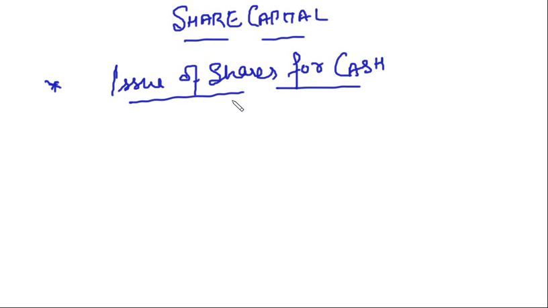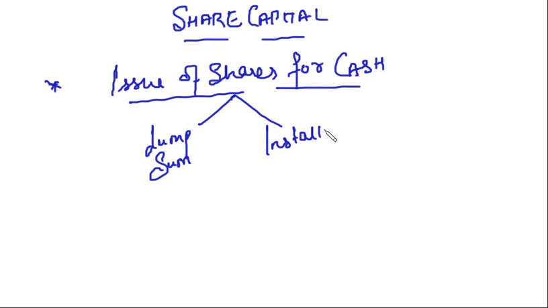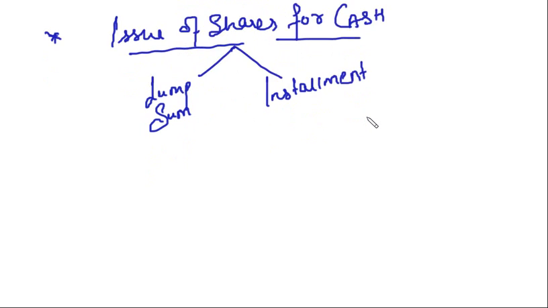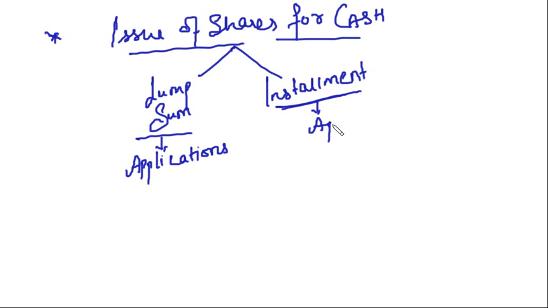In that we studied that issue of shares for cash can be in lump sum, right, or in installments. In case of lump sum, the whole money is called at the time of application. That is, you call for applications from the public to whom you want to issue shares, and you say that at the time of application only, bring all the money. Clear? In case of installments, we have some money at the time of application.